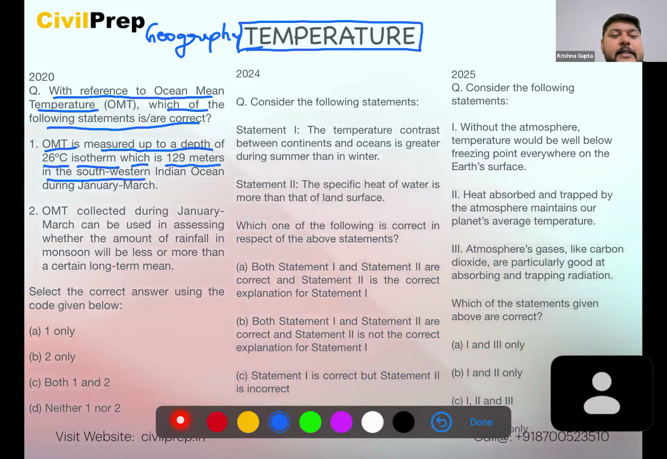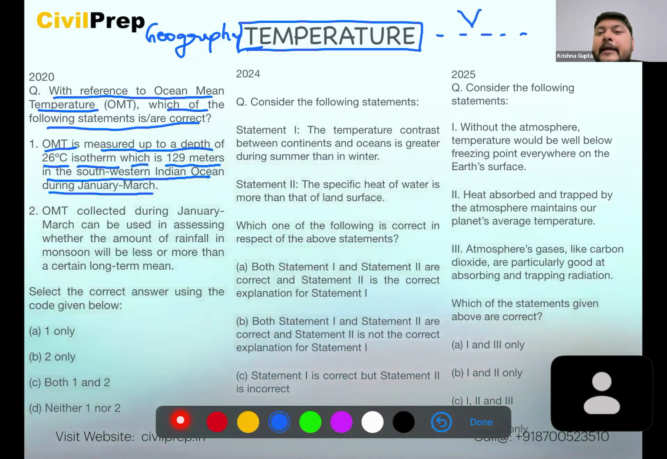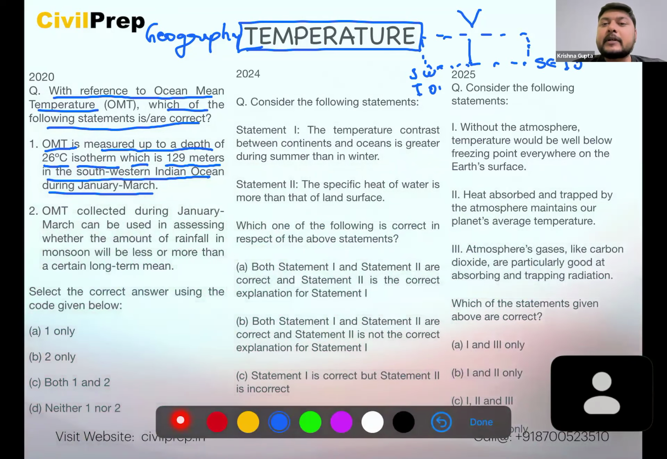Now, when we look at this aspect here, we will see that this is the equator, this is India, this is southwest of the equator, and this is southeast of the Indian Ocean. So we are talking about this part here. We will see that the 26 degrees Celsius isotherm is majorly found near the equatorial region.